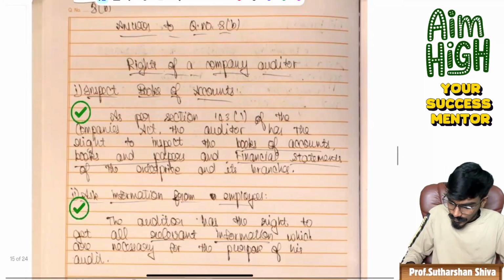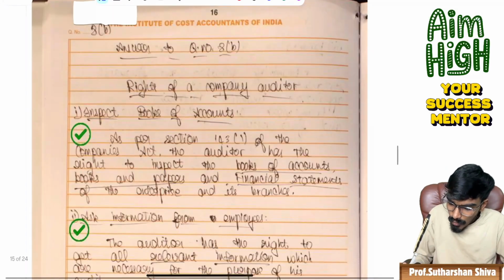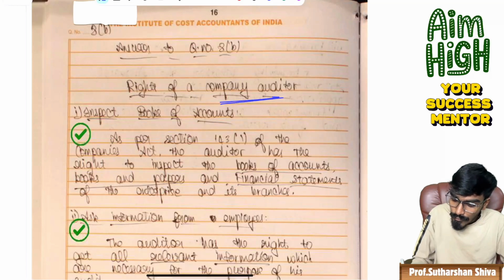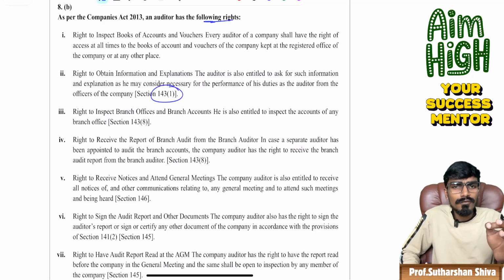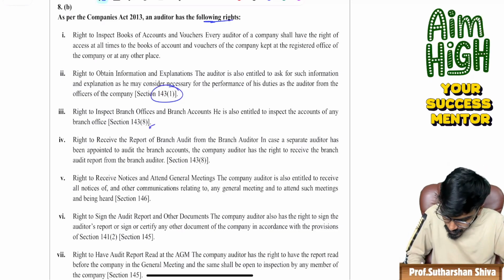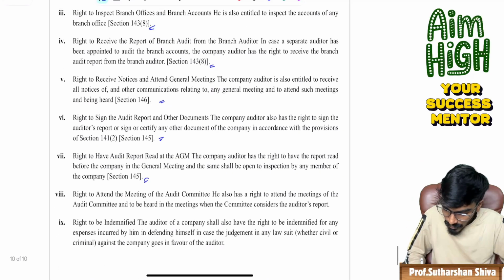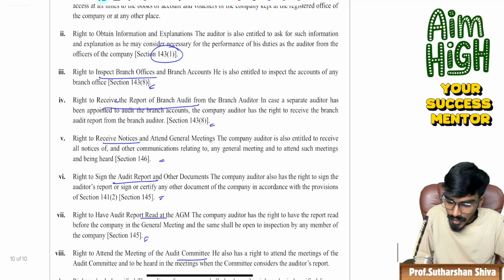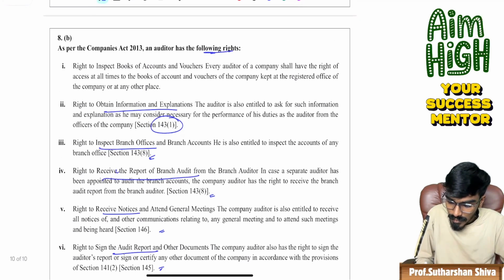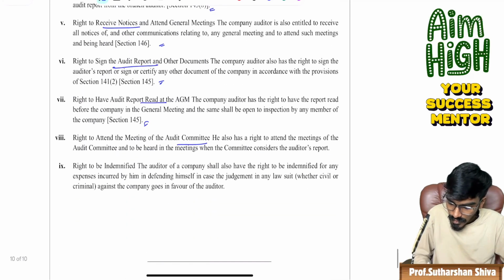Now, come to 8B. See how beautifully the student has written. Rights of a company auditor, as per section 143 subsection 1, 143 subsection 8, 146, 145 to be read with. Audit committee, report head, signing of audit report, receive notice, receive the report of the branch audit, inspect branch office, obtain information and explanation, inspect books, attend the meeting, indemnify the auditor.